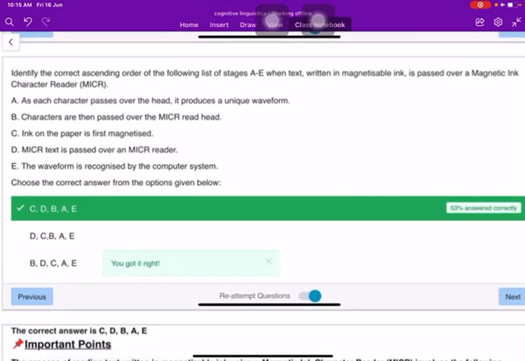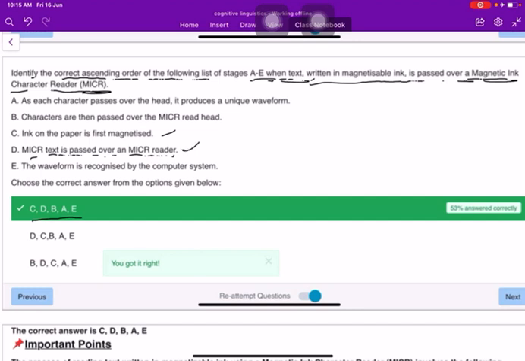And then the next question: identify the correct ascending order of the following list of stages A to E when text written in magnetizable ink is passed over a magnetic ink character reader, that is MICR. So the correct option, the first is C, that is ink on the paper is first magnetized, and then is D, which is MICR text is passed over an MICR reader.